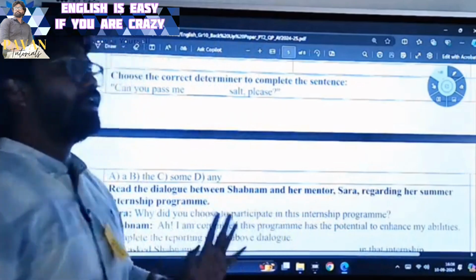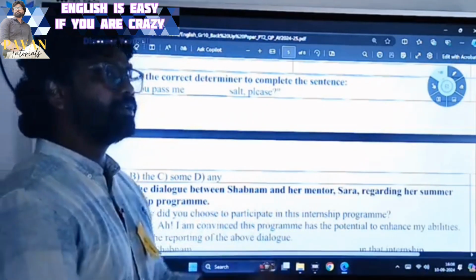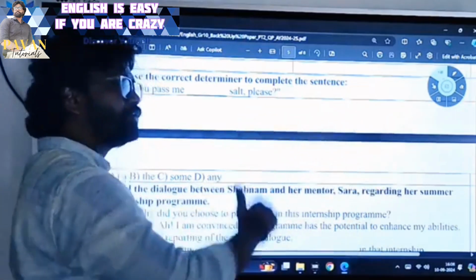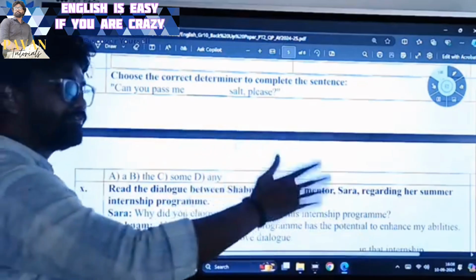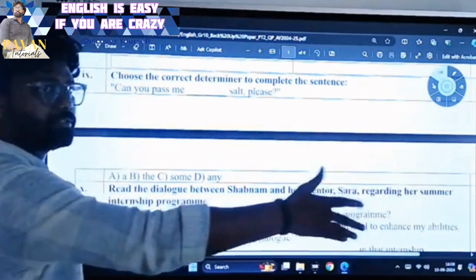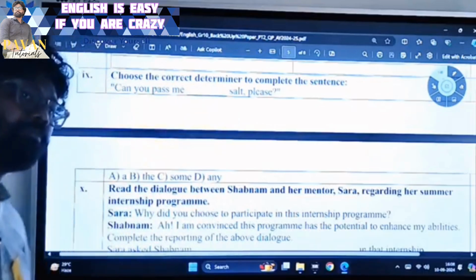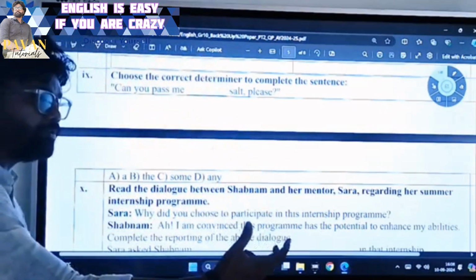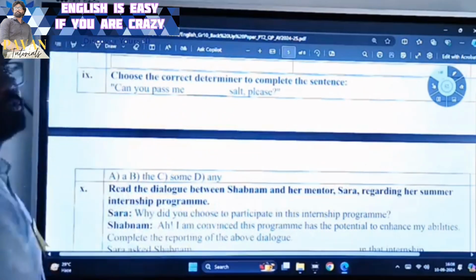Give me the salt is also a right option, because for example, on a daily basis you are sitting at the same dining table, eating salt from the same vessel. So the one who is serving you must know which salt you are talking about. Definitely that must be that salt. But the thing is, salt is an uncountable noun. For that uncountable noun, especially when you are putting it into the form of a request, then some is the most suitable option.